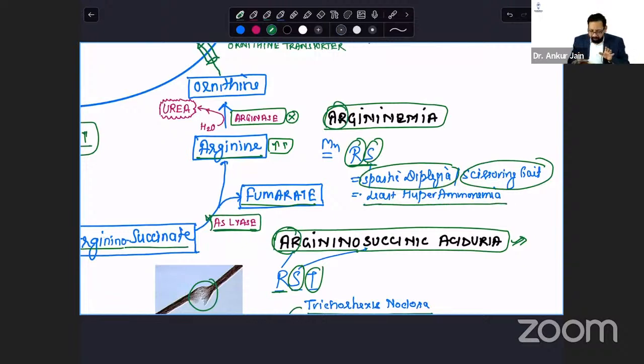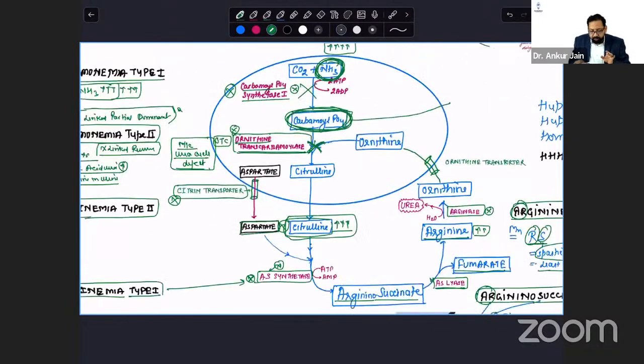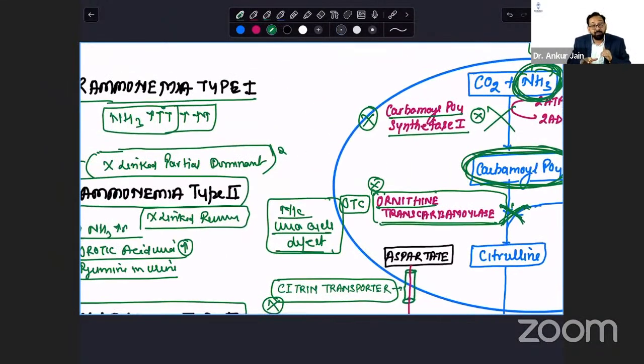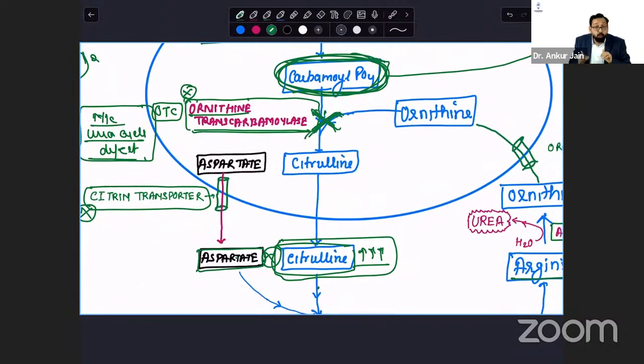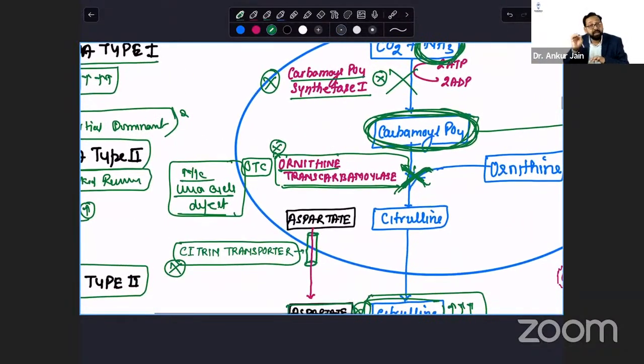What does it mean? You will find that if the defect is in the initial part of the urea cycle, ammonia would be very high. That is why we said hyperammonemia, and this was type 1. Then defect at this point, OTC, again ammonia was very high, but not as type 1. But it was very high, hyperammonemia type 2.